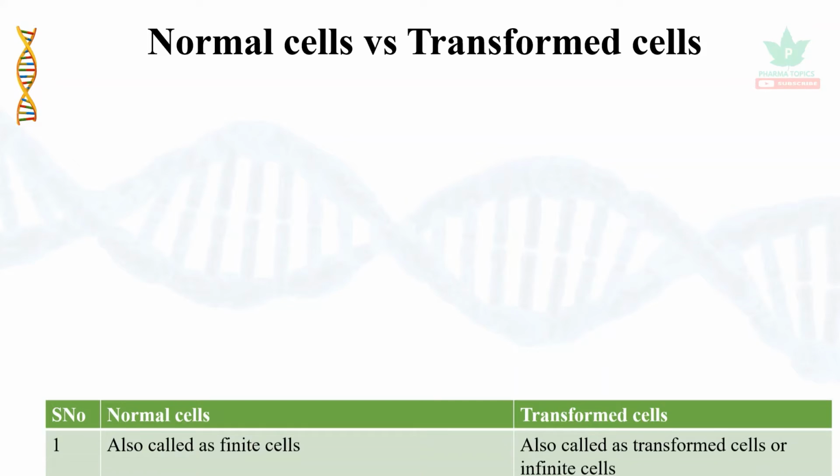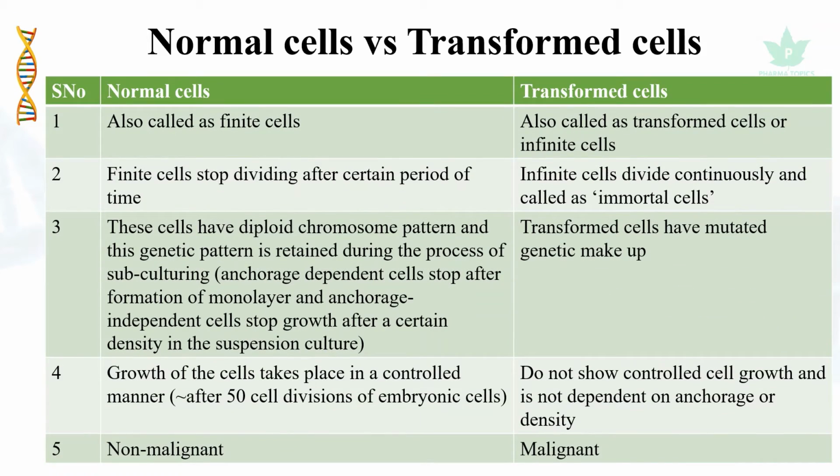What are they? So normal cells are also called finite cells, and transformed cells are infinite cells. Finite cells, they have a certain limitation for the cell division. Infinite cells, they don't have a limitation for cell division, and they divide continuously. The normal cells have diploid chromosomes, and the genetic pattern is retained even though it is subcultured, whereas the transformed cells have mutated genetic makeup.